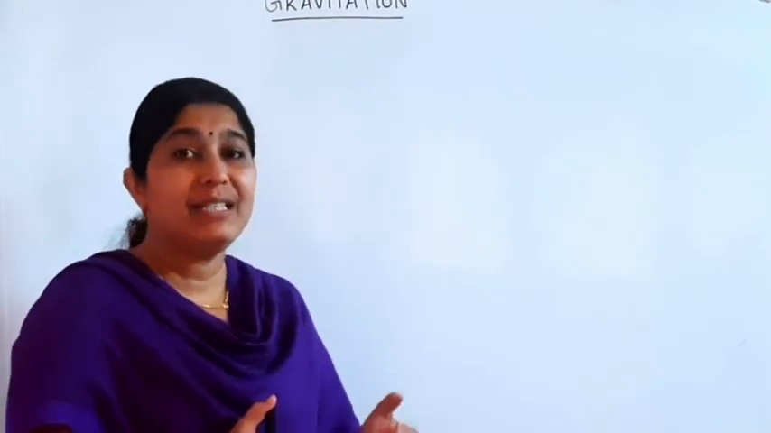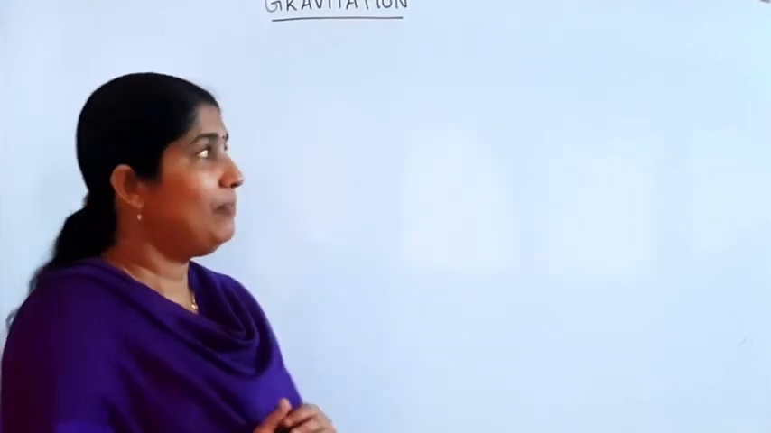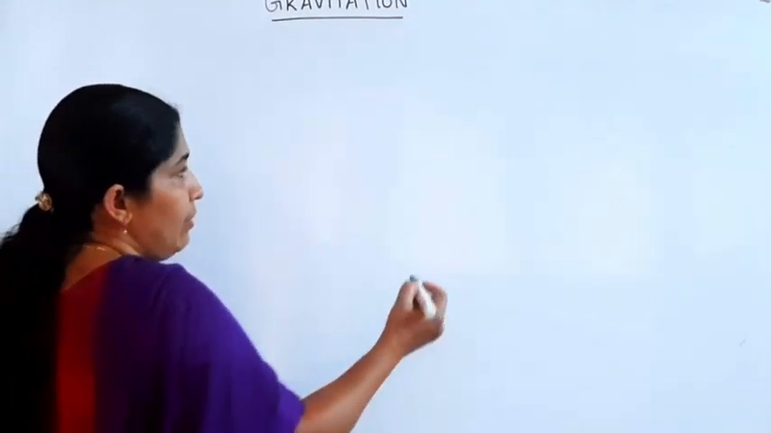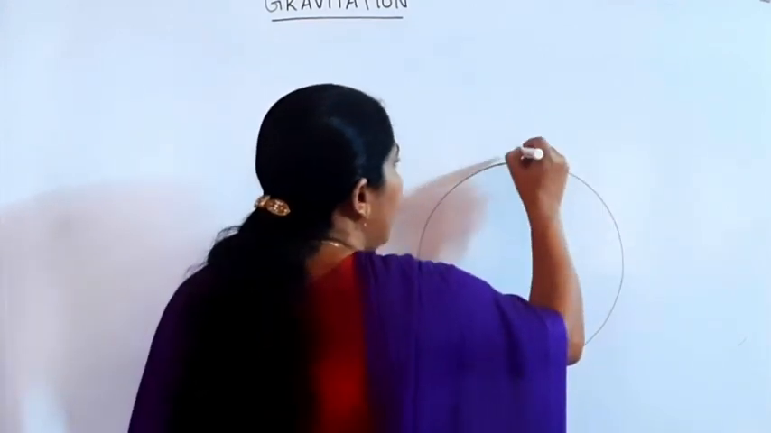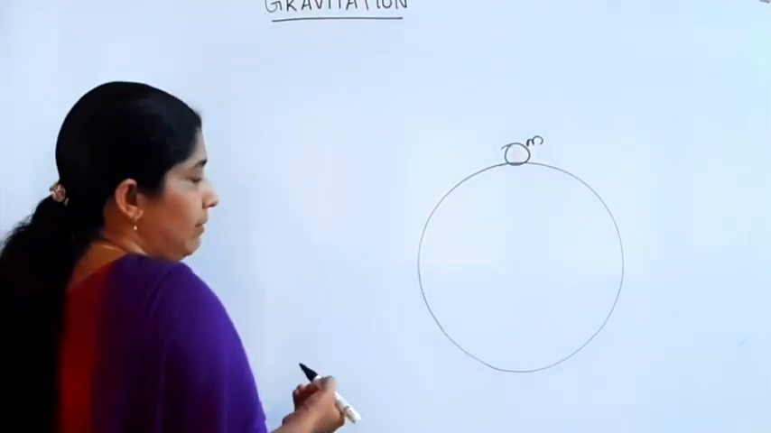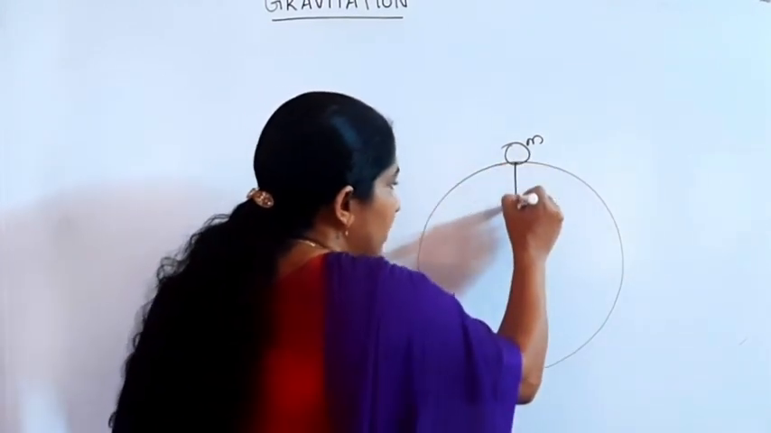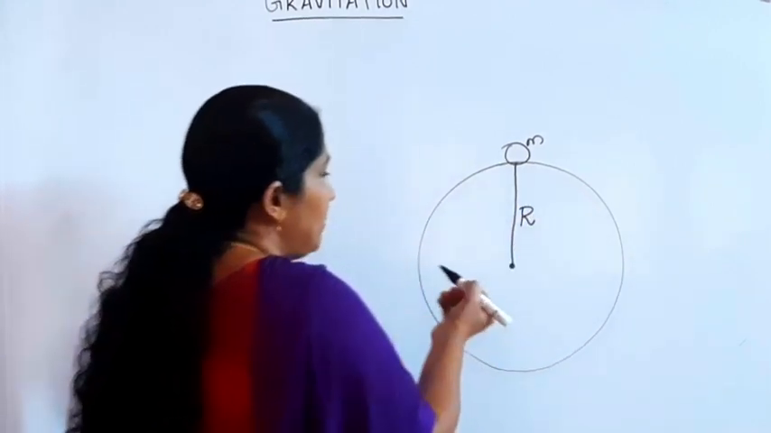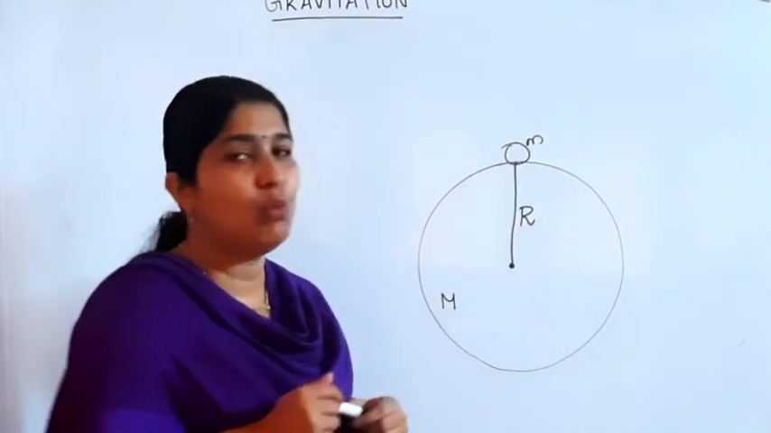Now we want to discuss acceleration due to gravity. In order to explain acceleration due to gravity, we consider a point object of mass small m placed on the surface of the earth. Here the earth has a mass capital M, and the radius of the earth is taken as capital R. The body has a mass equal to small m.